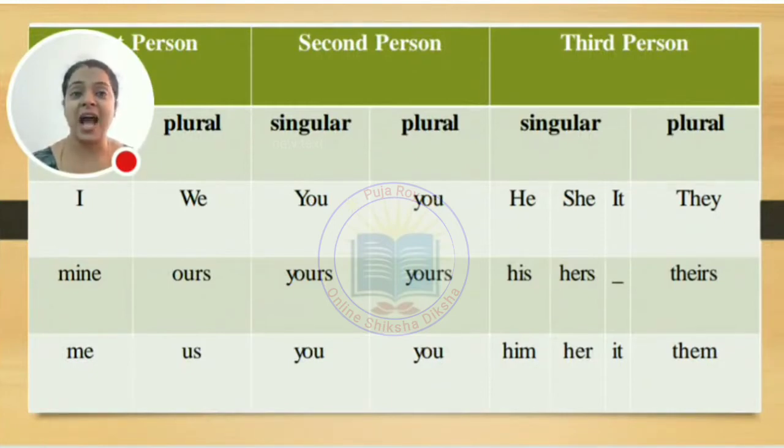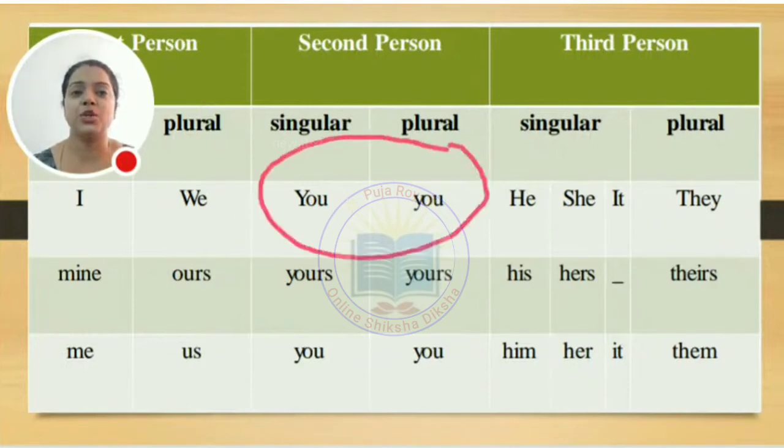We find I and we. So I and we are supposed to be there in first person. I is the singular number and we is the plural number. Let's go for the second person. So what we find? Second person is a listener, that is the you over here. So you is the singular person and you is again the plural number.